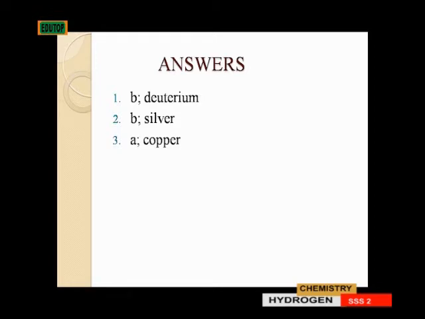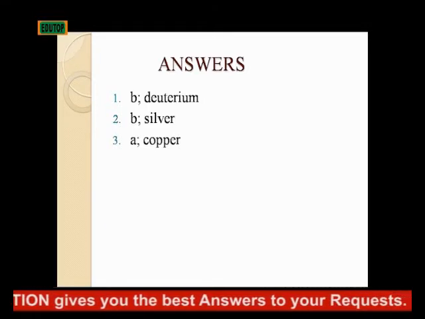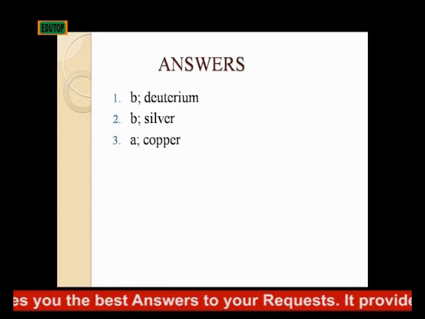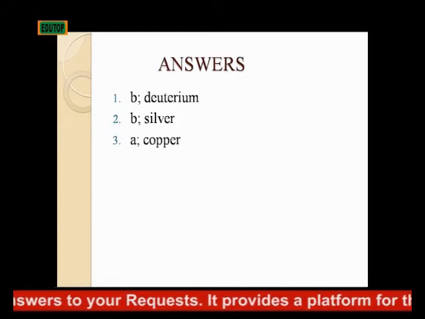Simply because silver is less reactive than hydrogen. If you check your electrochemical series, you will discover that silver is below hydrogen in the electrochemical series, and therefore it is less reactive than hydrogen. So in that situation, it will not be able to displace hydrogen from water or acid.